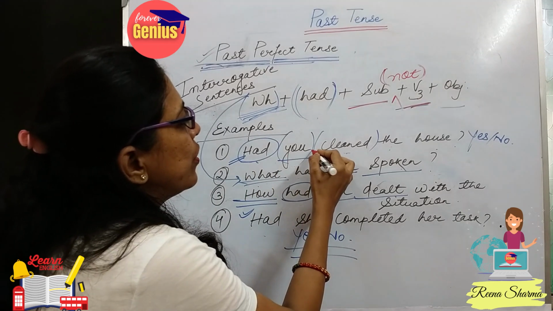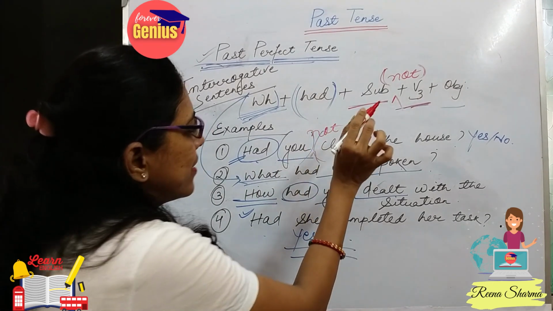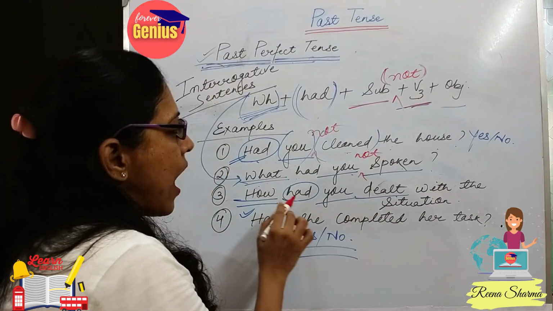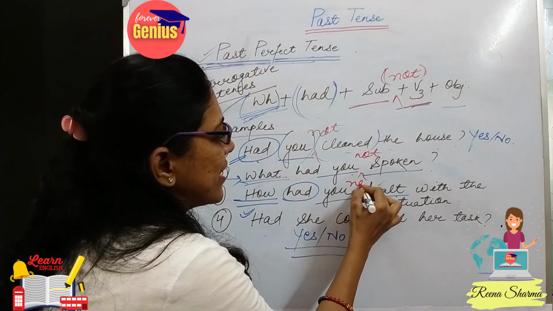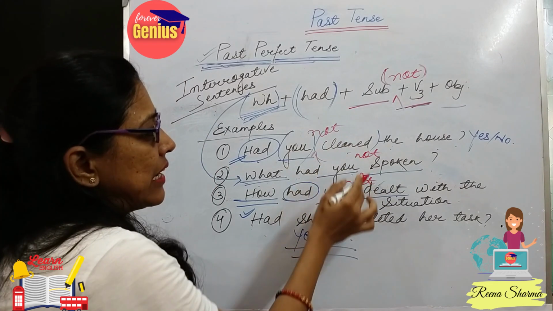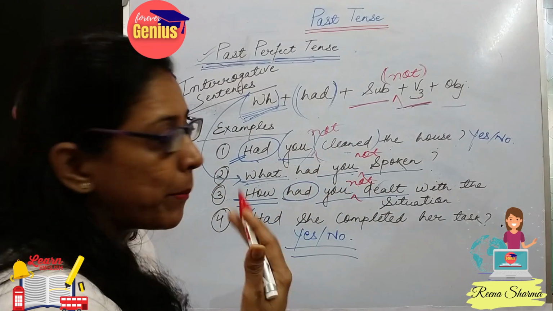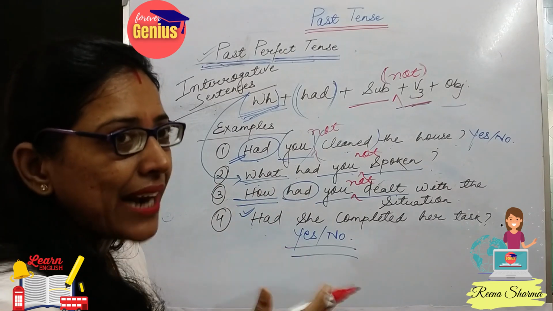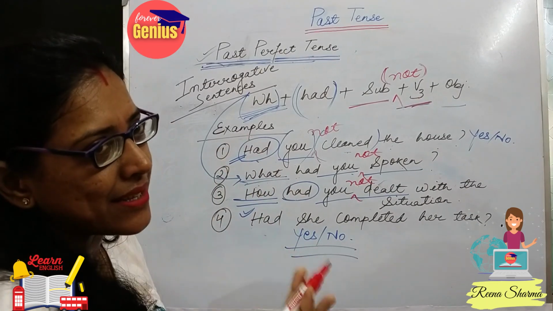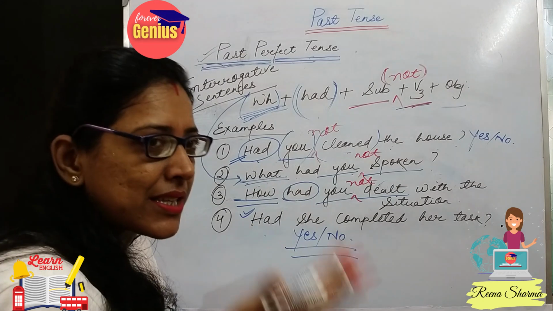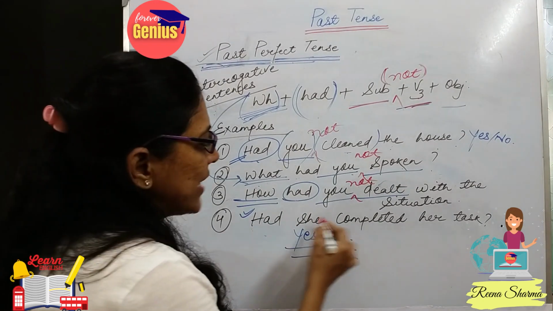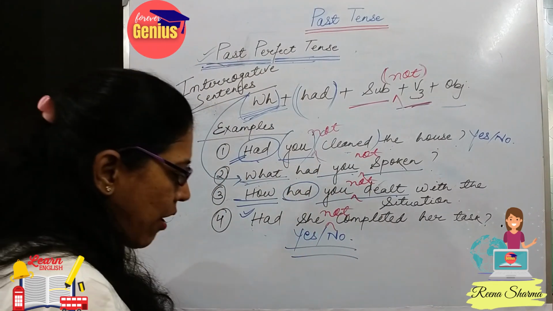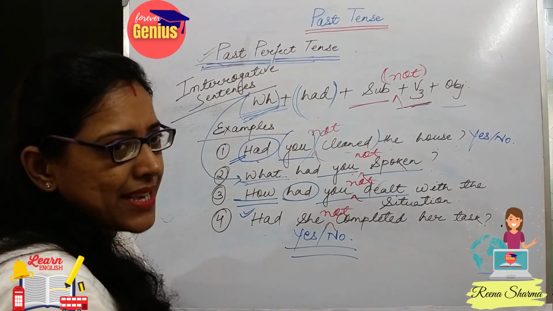So, had you not cleaned the house? What had you not spoken? How had you not dealt with the situation? This I am just explaining to you, how to do it. But here the complete meaning is not coming in a lot of questions. That we will practice with some exercises once we complete the discussion of tenses. Had she not completed her task? So these are the cases of interrogative sentences.